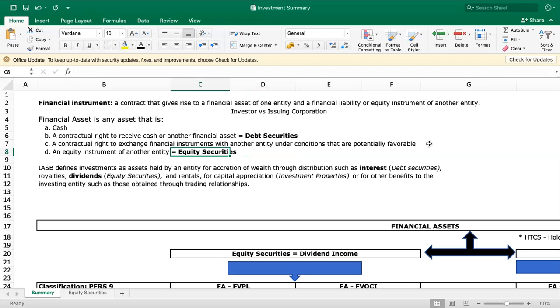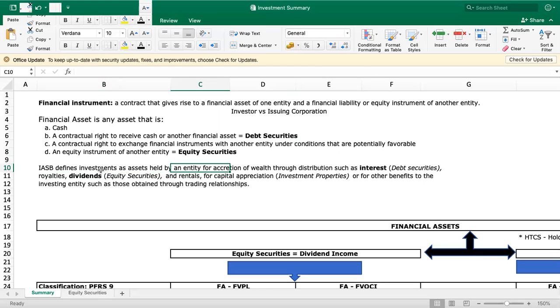So why is there investment? What are the purposes of investing? We invest in shares, in stocks, in real properties. There are a lot of purposes for investing. According to the IASB, investment is defined as an asset held by an entity for accretion of wealth through distributions such as interest, royalties, dividends, and rentals, for capital appreciation, or for other benefits to the investing entity such as those obtained through trading.